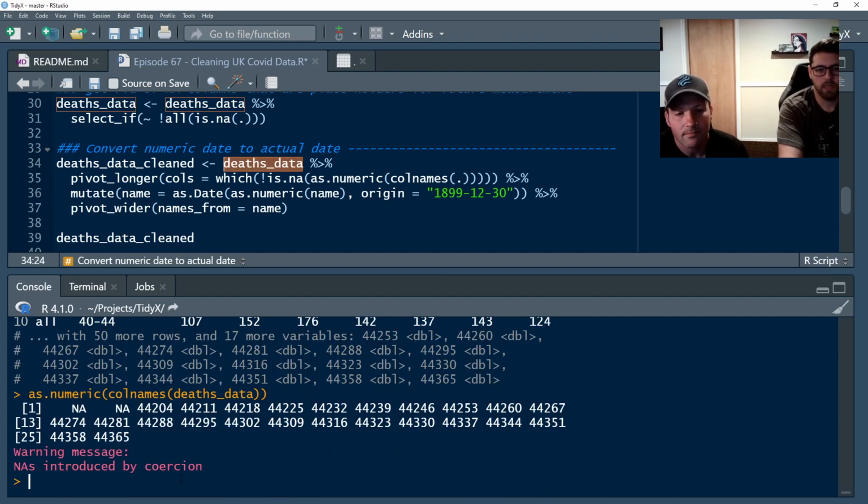See, it's saying, hey, I accidentally converted some of these into NAs because they were character values. It's not an actual number. I don't know what to do with it, so I'm going to call it NA.